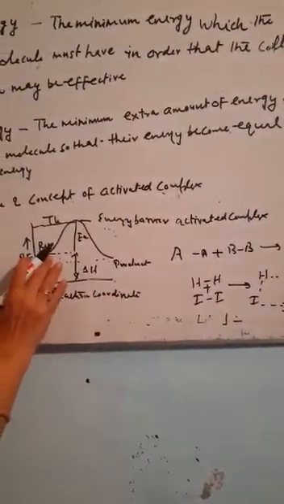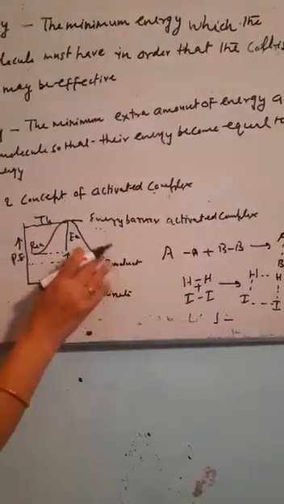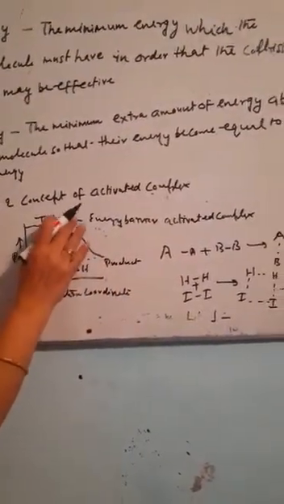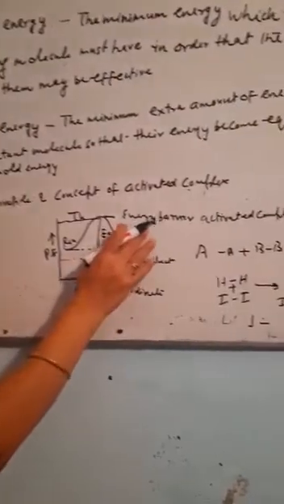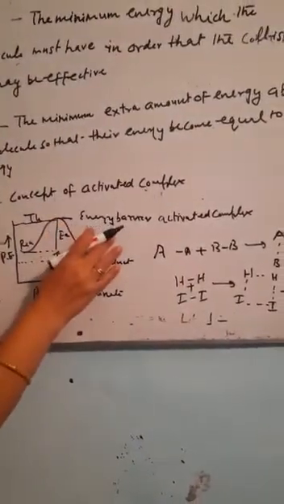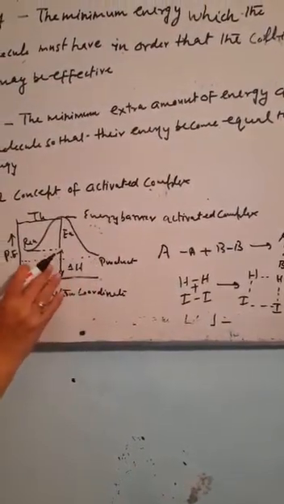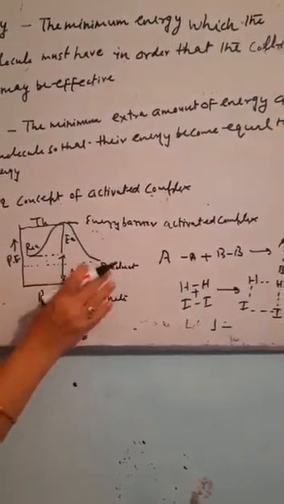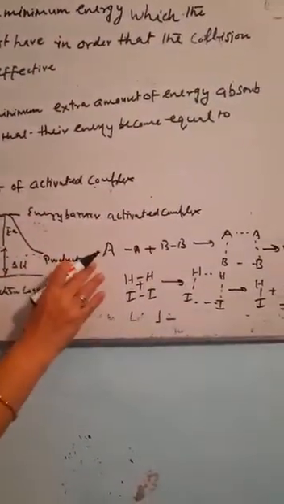The reactant molecules will be converted into product when they cross a particular energy barrier. At this energy barrier, the formation of activated complex takes place. Then there will be evolution or absorption of heat, and this will result in the formation of product. Let me take an example.